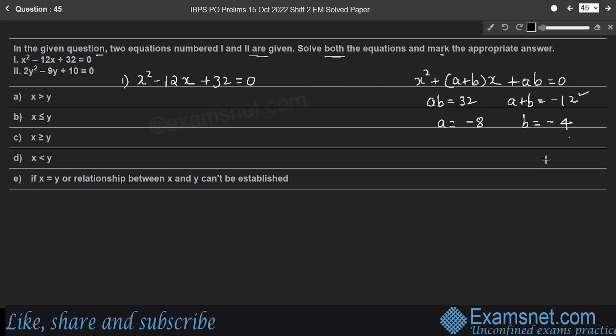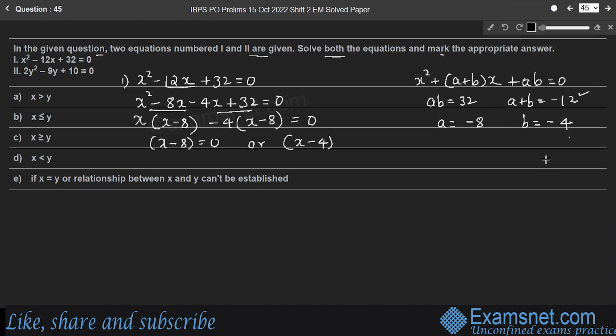Now split the middle term to find the value of x. So x square minus 12x can be written as x square minus 8x minus 4x plus 32 is equal to 0. Take the first two terms, x into x is common here, x minus 8. Minus 4 is common in the last two terms, into x minus 8 is equal to 0. Therefore, either x minus 8 is equal to 0 or x minus 4 is equal to 0. Therefore, we have two values for x, either 8 or 4. Right? Now find the value of y by considering the second equation.